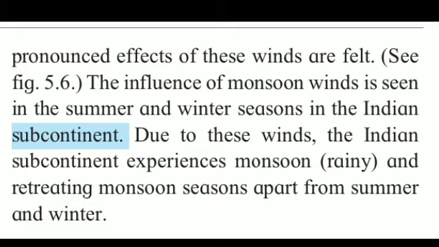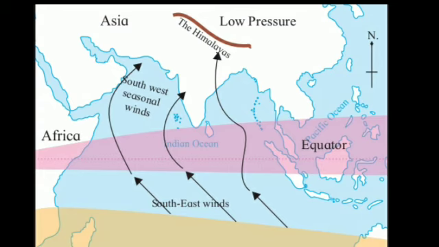Now see, what do you mean by seasonal winds? Students, most of the Indian subcontinent is affected by the monsoon wind. Okay, in our Indian subcontinent, students, most of the time it is raining, and this is the effect of monsoon winds.